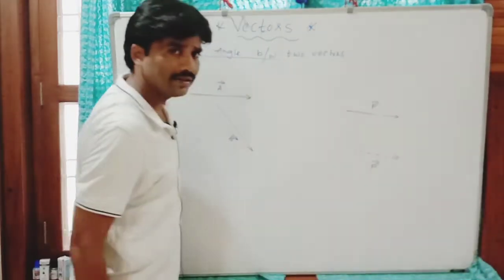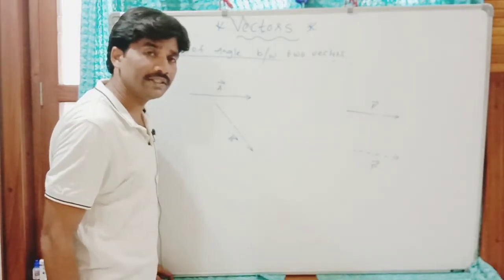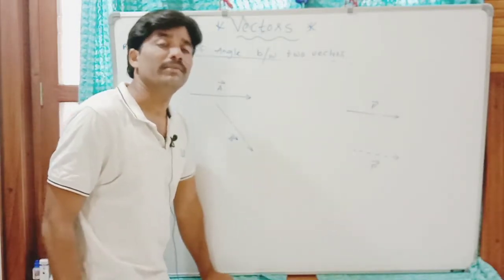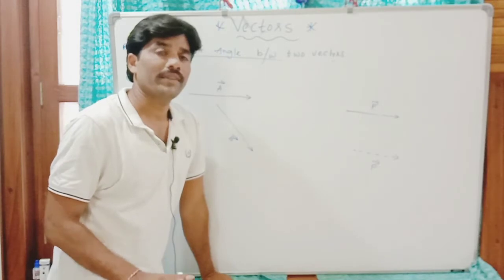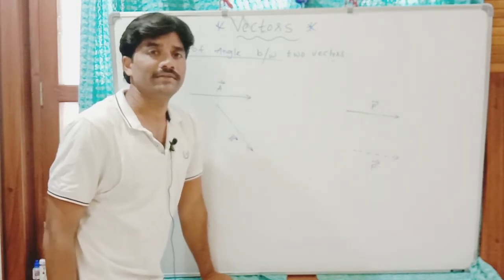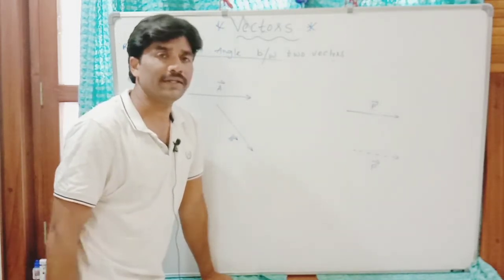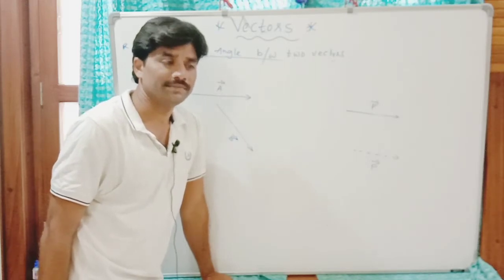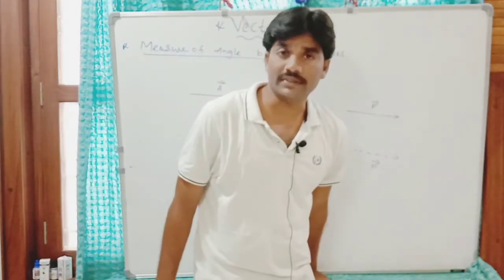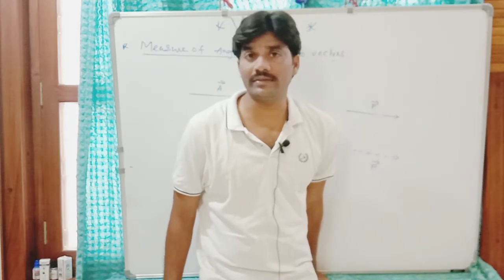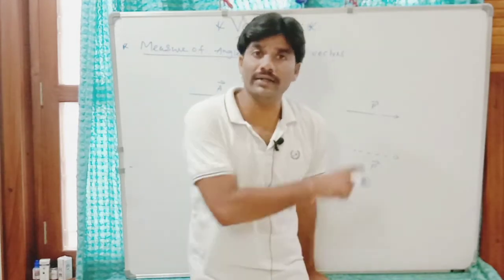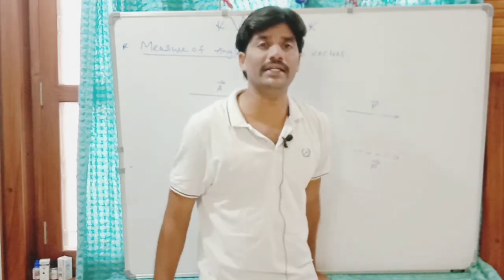So that is why a vector value doesn't change when it is displaced parallel to itself without changing its direction. You should note that point, which is very important.